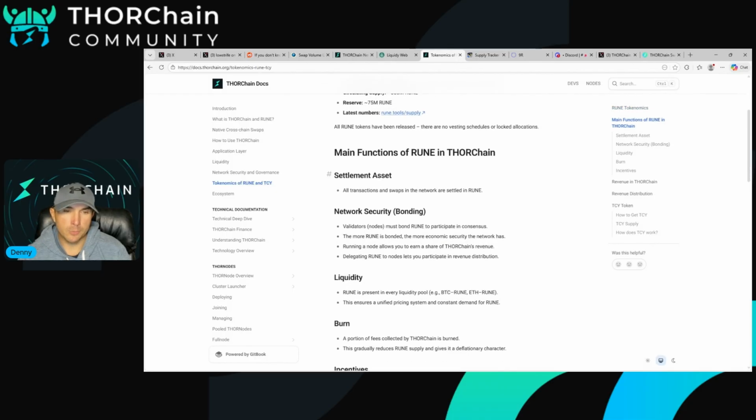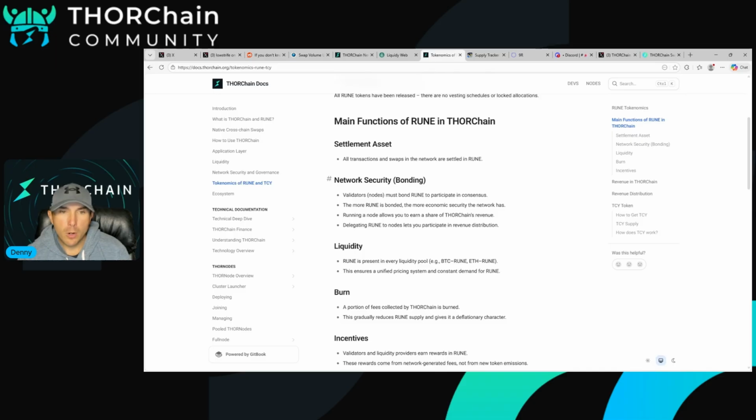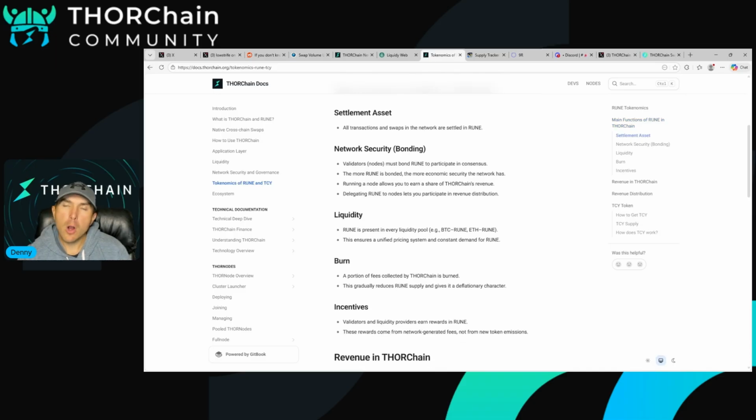We'll keep going down. So Rune is the settlement layer of THORChain. It's basically the meat and potatoes. It's like the fuel. It's how everything works. Network security: there are node operators on THORChain, and they bond Rune. That Rune is the security, and they earn Rune on their Rune because when they churn in, they validate transactions, swapping in and out of assets and sending assets, right? That's node operators and bond providers. We say BPs for short, for bond providers.